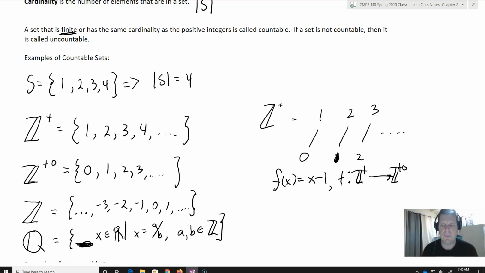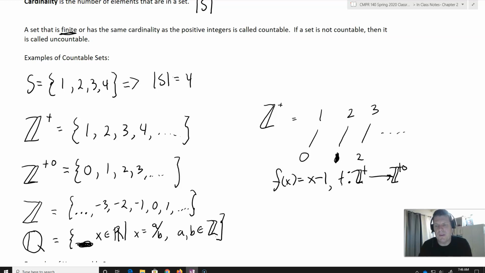The reason why countable sets are so important is because with computers, we can actually work with countable sets. When it comes to uncountable sets, and we're going to see those in a minute, computers don't work with them very well. Computers work with iterations, discrete numbers. That's why we're doing discrete math. Consequently, computers aren't going to work with uncountable sets. They'll only work with countable ones. So if we have anything that maps directly onto, say, the rational numbers or the integers, the positive or negative integers, that works totally fine for working with the computer.